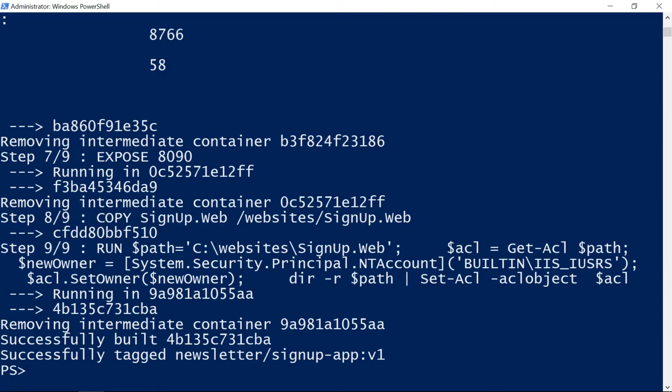Docker reuses cached layers. The image is the portable unit, so I can share this on a public or private registry, and anyone with access can download the image and run the application.